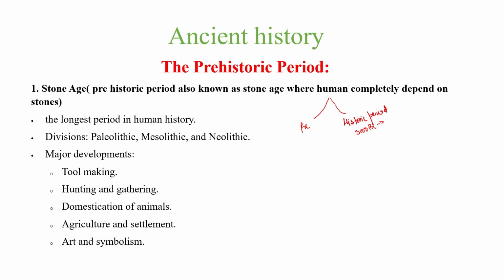They used to make weapons by stones. They used to live in caves. They used to use stones for fire purposes. So the complete phase when humans had not discovered any kind of metal and completely depended on stone, this period is known as the prehistoric period or Stone Age.